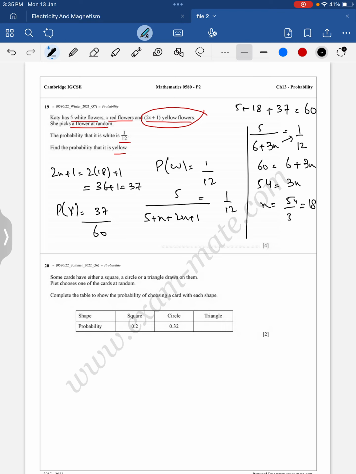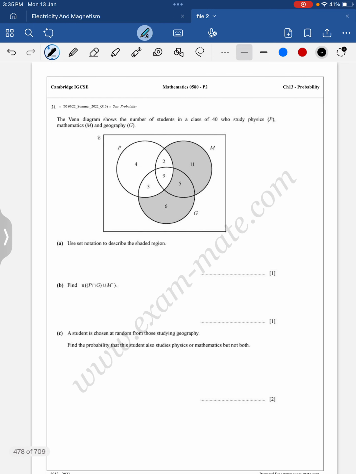Okay, question number 20. Some cards have either a square, a circle, or a triangle drawn on them. Pitt chooses one of the 4 cards at random. Complete the table to show the probability of choosing a card with each shape. We know that the total probability, summing all probabilities in a case, equals 1. So 0.2 plus 0.32 plus x equals 1. 0.2 plus 0.32 is 0.52, plus x equals 1. So x equals 1 minus 0.52, which equals 0.48.